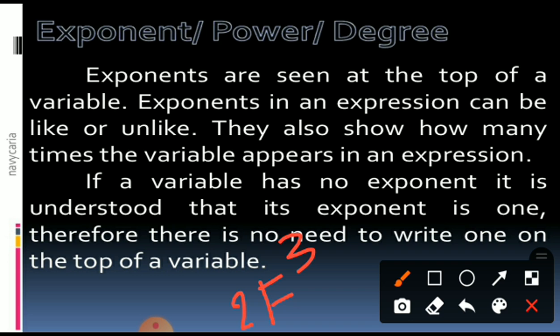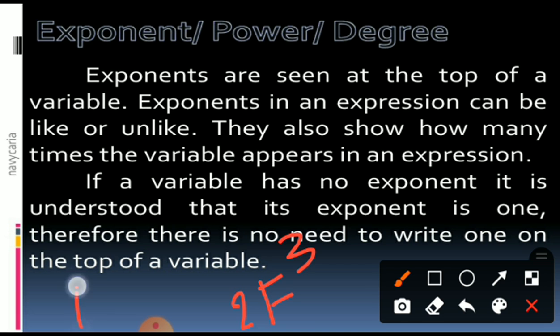Exponents in an expression can be like or unlike. They also show how many times the variable appears in an expression. If a variable has no exponent, it is understood that its exponent is 1. Therefore, there is no need to write 1 on top of the variable.